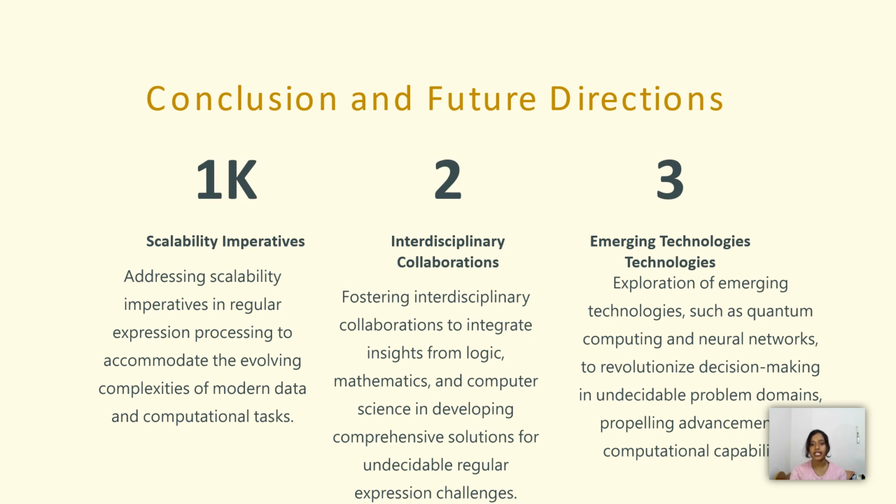By increasing interdisciplinary collaborations across logic, mathematics and computer science, we can develop solutions for undecidable problems in regular expressions. And then by using emerging technologies such as neural networks or quantum computing, we can revolutionize decision making in undecidable problems.